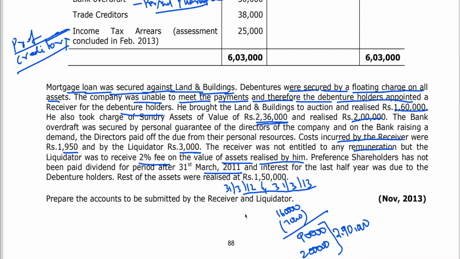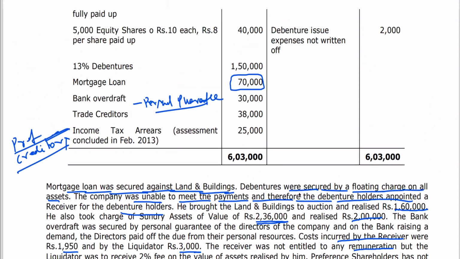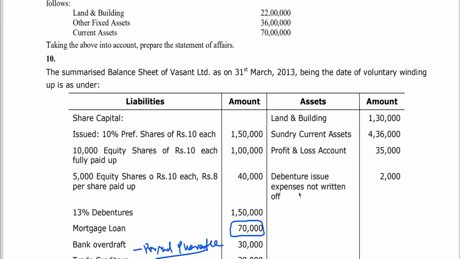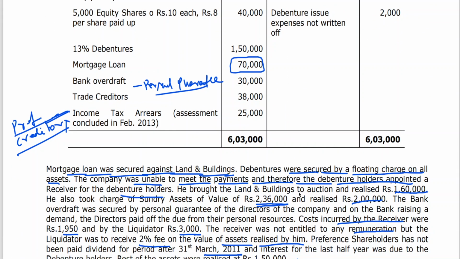Now in this case he has given the date, not the number of years, which we have ascertained. Up to 31st March 2011 dividend was paid. 31st March 2012 dividend was not paid. 31st March 2013 dividend was also not paid, because closing books on 31st March 13 means the liquidation process started on 31st March 2013.